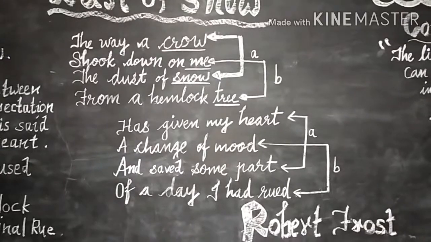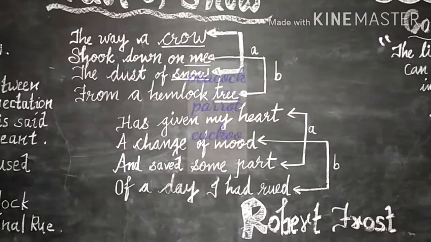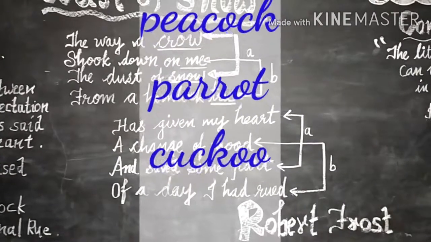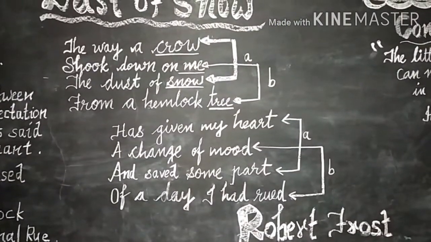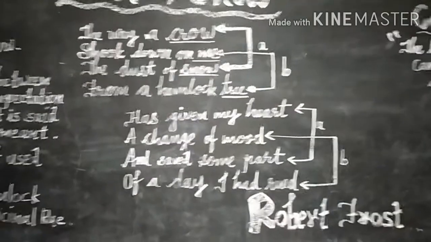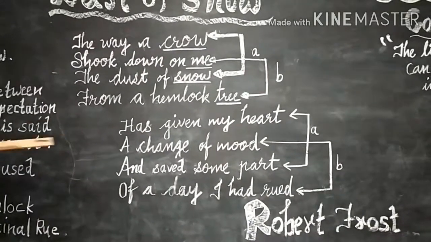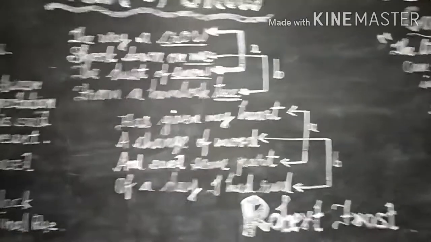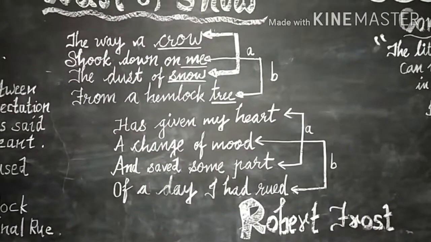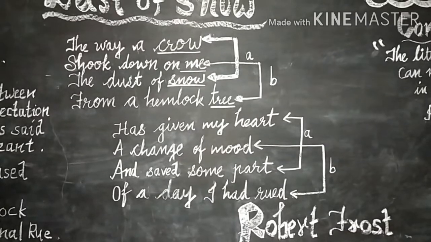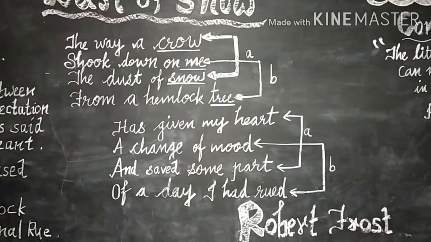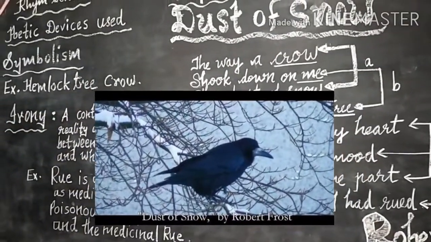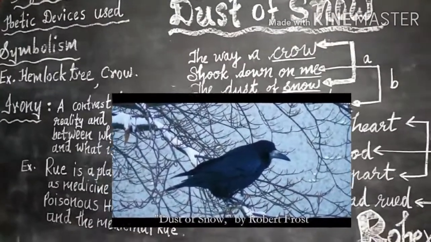We can see some other poets using peacock, parrot, cuckoo, myna, and trees full of flowers, fruits, etc. But here Robert Frost did not mention any of them. He has taken a totally different approach. He chose a crow, which is not often used in poems.